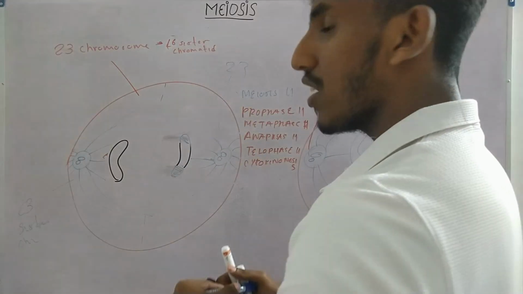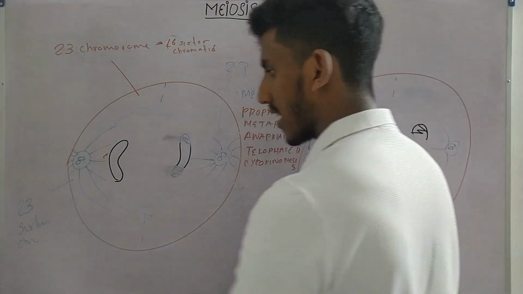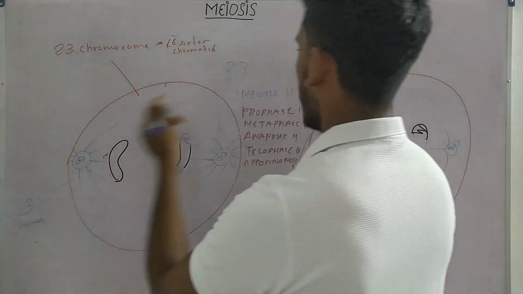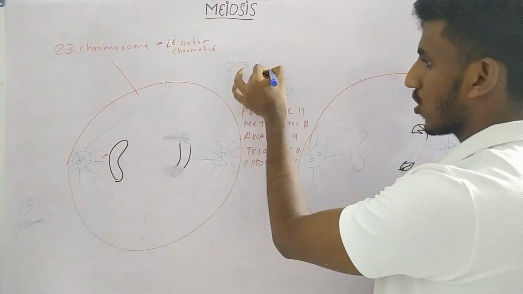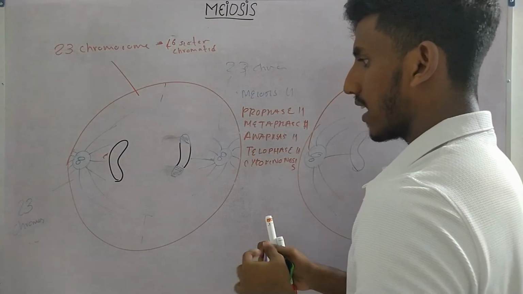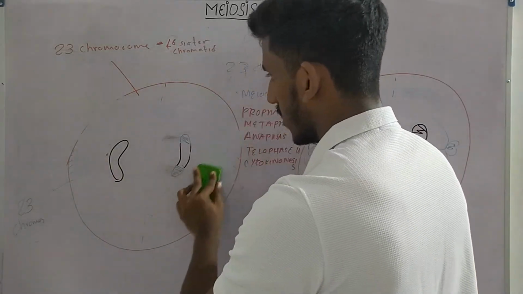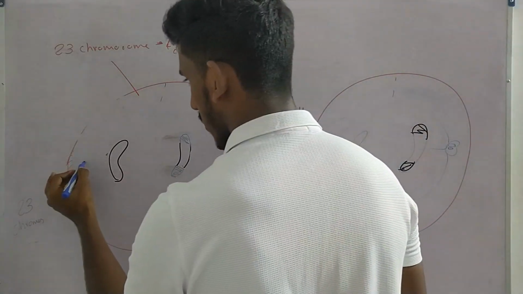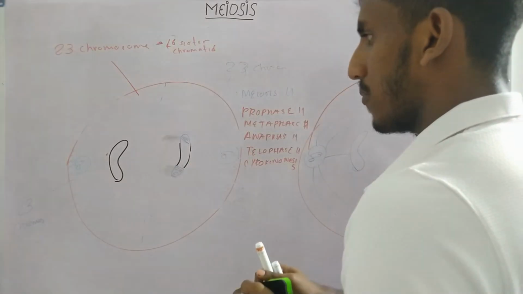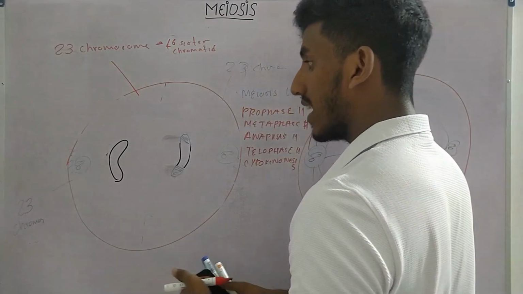Now the thing is, we don't call them sister chromatids anymore. We call them chromosomes because they have separated. We can call them 23 chromosomes, and here also we can call them 23 chromosomes. Now we have 23 chromosomes on this side and 23 chromosomes on this side. Now the microtubules break down. We don't have the microtubules anymore. The centrosome will be there in the corner. Now what happens? The nucleus reforms, right? Sorry, the nuclear envelope reforms.